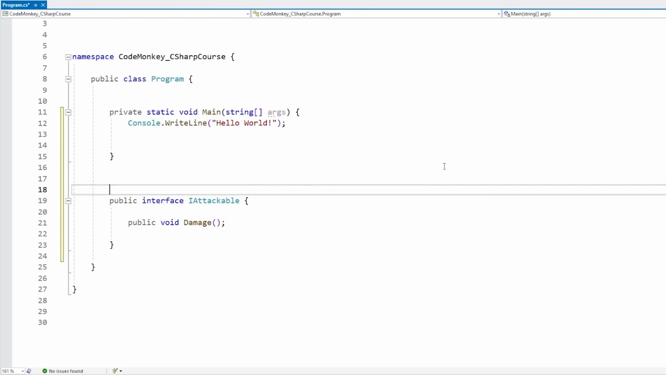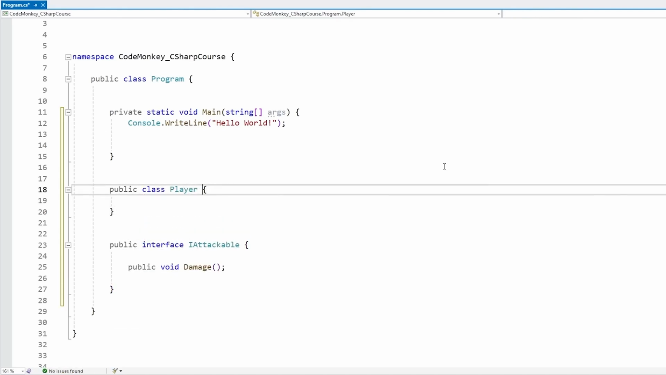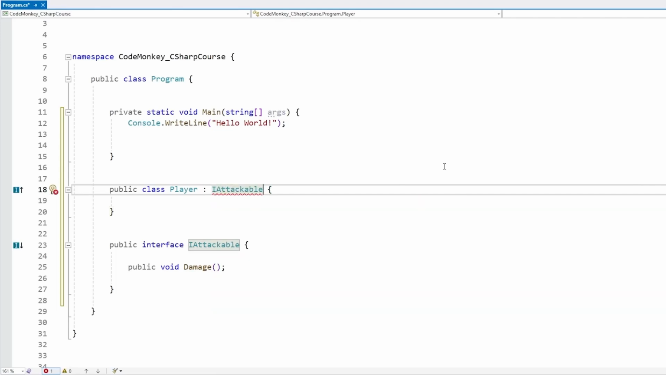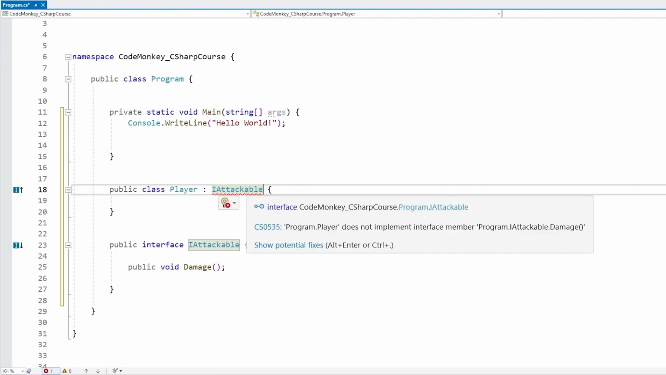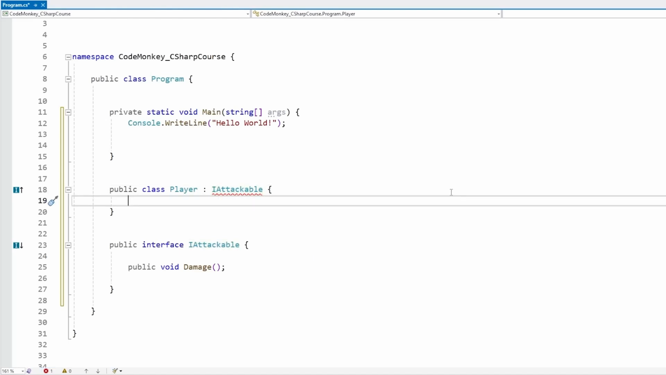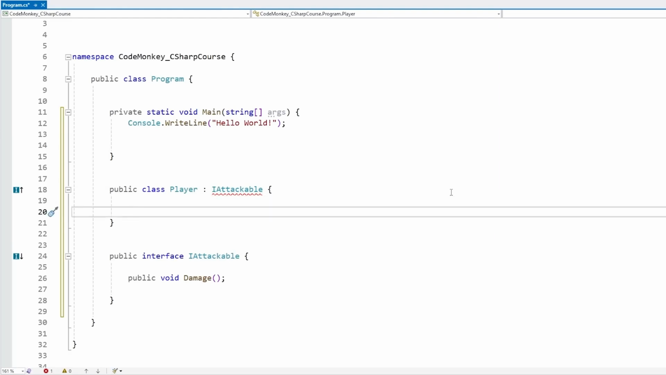In our classes, for example, let's make a random Player class. And now on this one, we can implement our interface. And we do that pretty much exactly how we saw for extending a base class in the previous lecture. So we add a colon and then our interface, IAttackable. And there it is, just like this, and we have an error. If we look, yep, the error is because the Player does not implement the interface member IAttackable.Damage. Again, like I said, if you implement an interface, you have to implement everything within that interface. So over here, you absolutely must implement this Damage function.